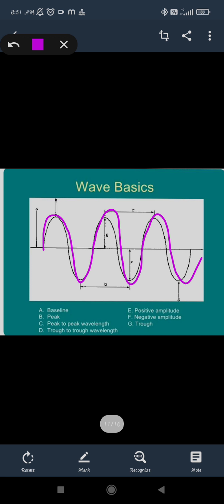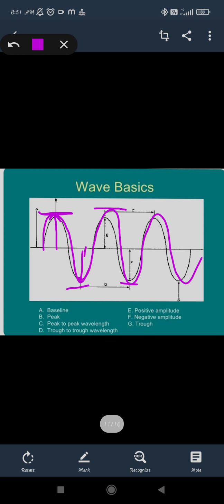If you talk about the highest point, where it is moving upward, that is its crest. Then when it moves downward, the maximum displacement in the negative direction is taken as a trough. The highest point it can reach is taken as a peak point, where the wave has its highest displacement. These are the two peaks, and in the negative half cycle you can also see the negative peak.